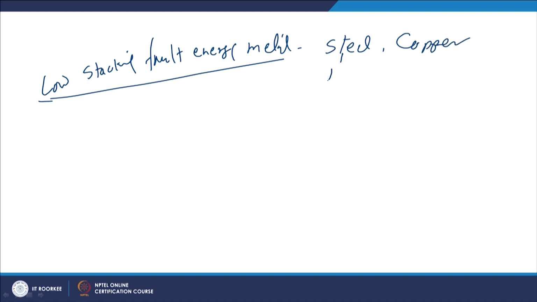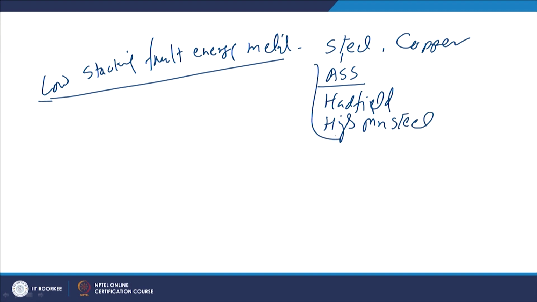In steels, basically austenitic stainless steel and Hadfield steel, which is high manganese steel, these are the metals which show low stacking fault energy and very good work hardening capability.